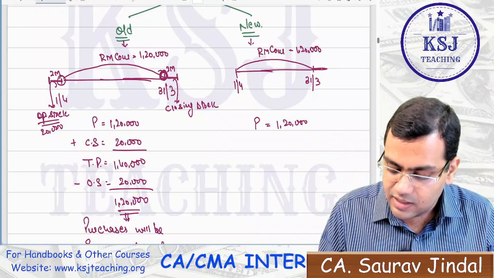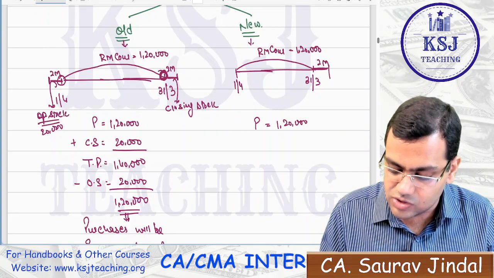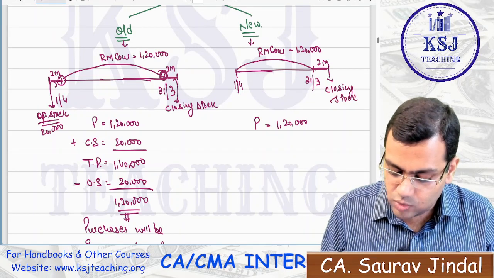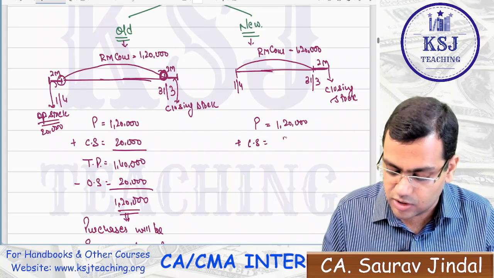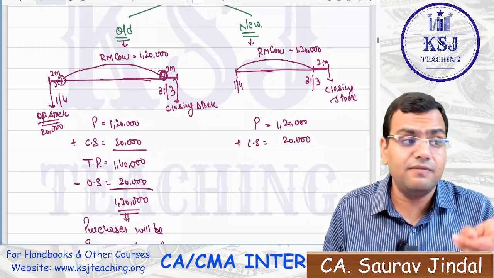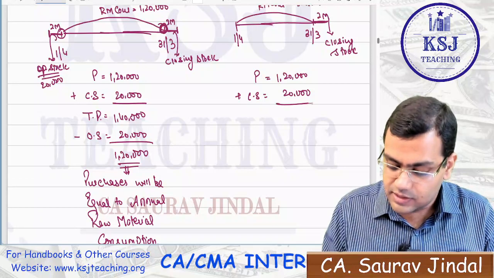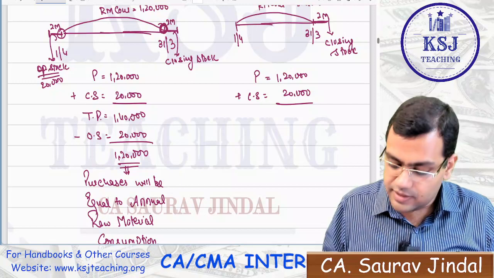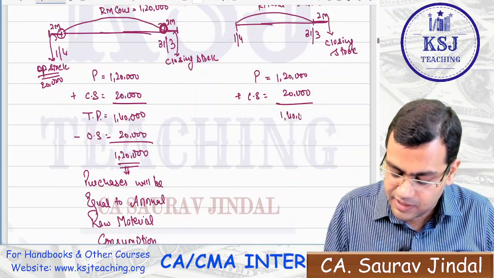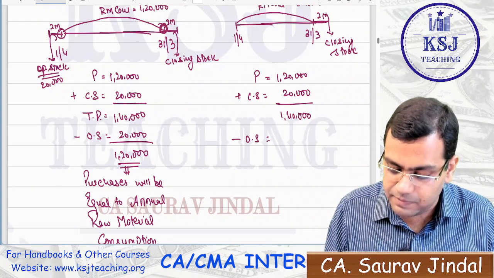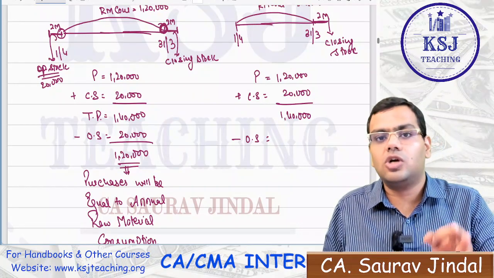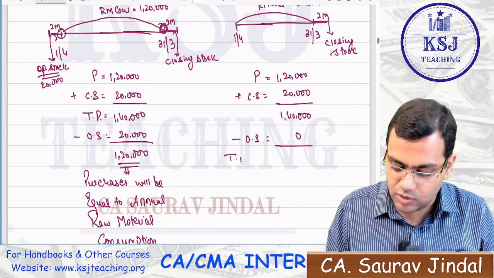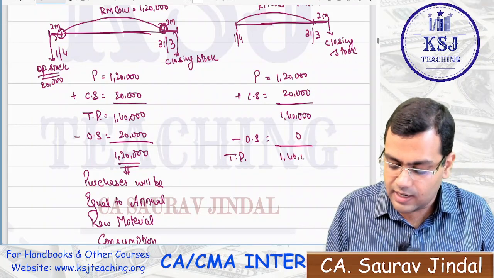And here they say you have to keep 2 months as stock. This is your closing stock now. So what will be your closing stock here? The closing stock will be 20,000, that is inventory equivalent to 2 months. So you will have to purchase it before 31st of March. So your total purchases in the current period will be 1,40,000. Will there be any opening stock, sir? The opening stock will be 0 because it is a new firm. So what will be your total purchases? That will be 1,40,000.